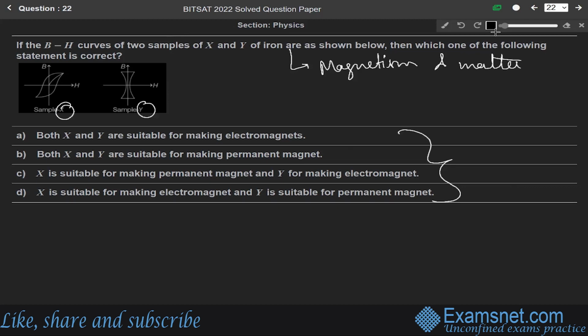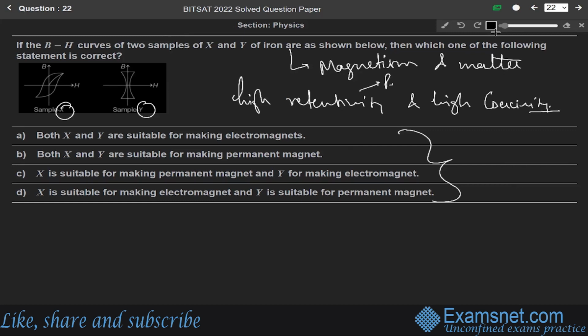So for a permanent magnet, we usually prefer a material with high retentivity and high coercivity. For an electromagnet, we prefer high saturation magnetism, low coercivity, and the least possible area of the hysteresis loop.